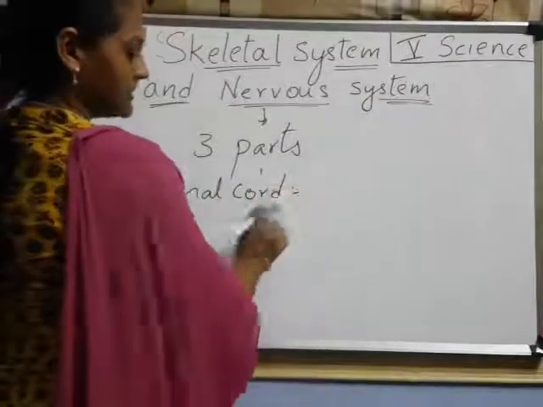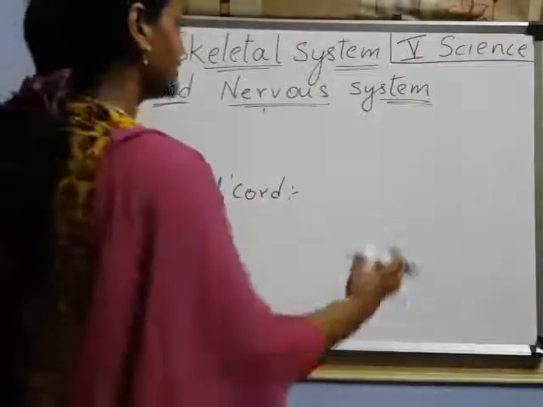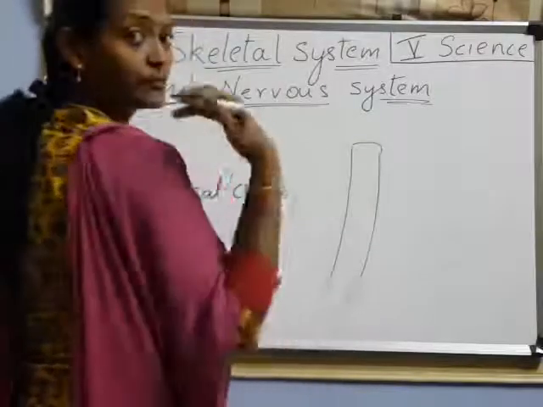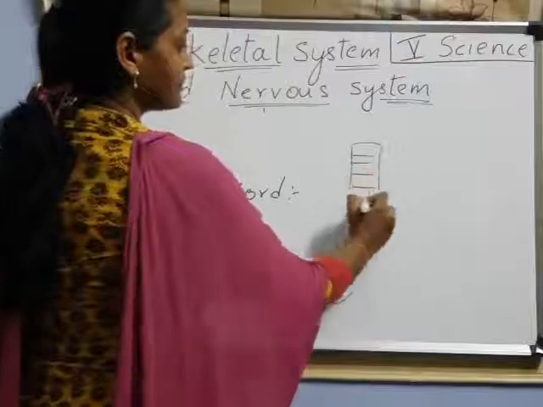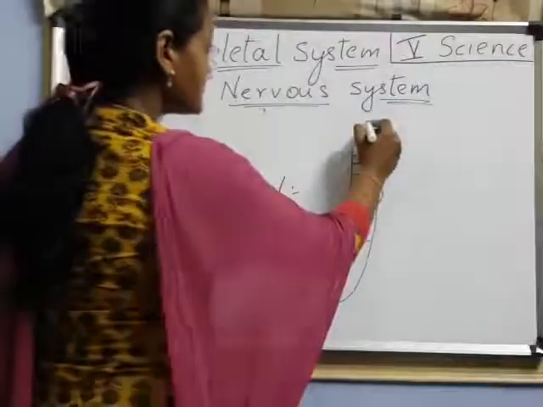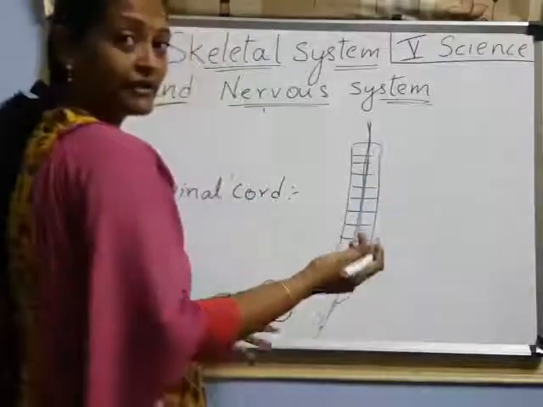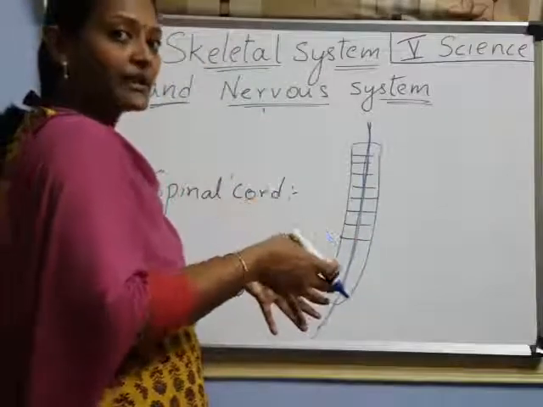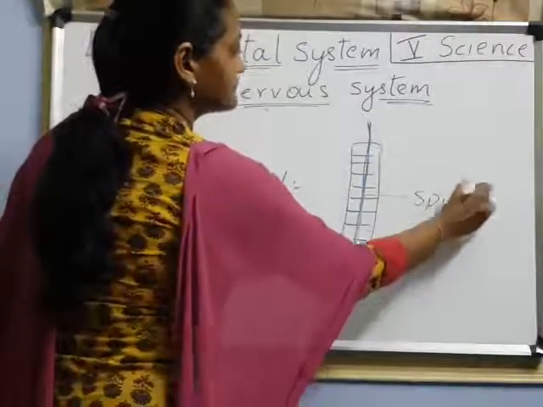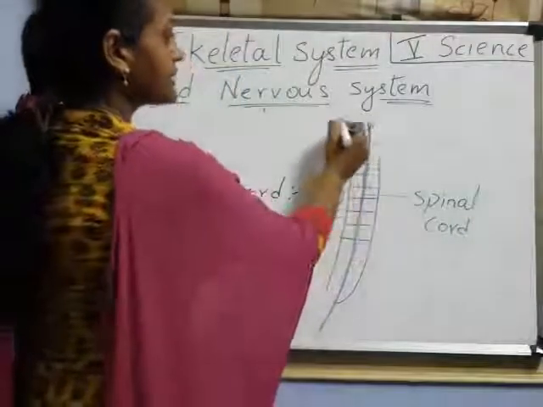Where is it, children? This spinal cord is there. Where exactly? This is our backbone. Our backbone has so many vertebrae, right? In the middle it passes, I said. What is passing in between these? This blue line is in between the vertebrae, inside. So this spinal cord is inside the vertebral column, remember. And this spinal cord connects to the brain.